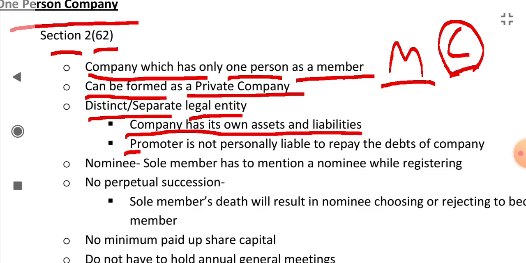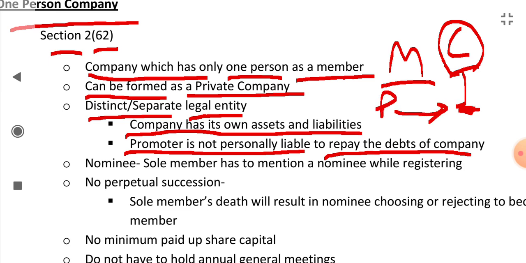The promoter is not personally liable to repay the debts of the company. If there are any debts of the company, then the promoter will not be personally liable to repay those debts. It will be the liability of the company. Nominee: the sole member has to mention a nominee while registering. It is compulsory to mention a nominee at the time of registration.